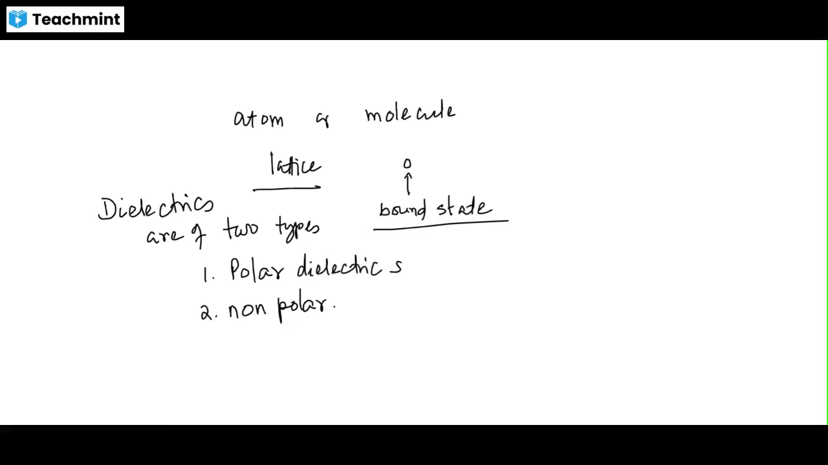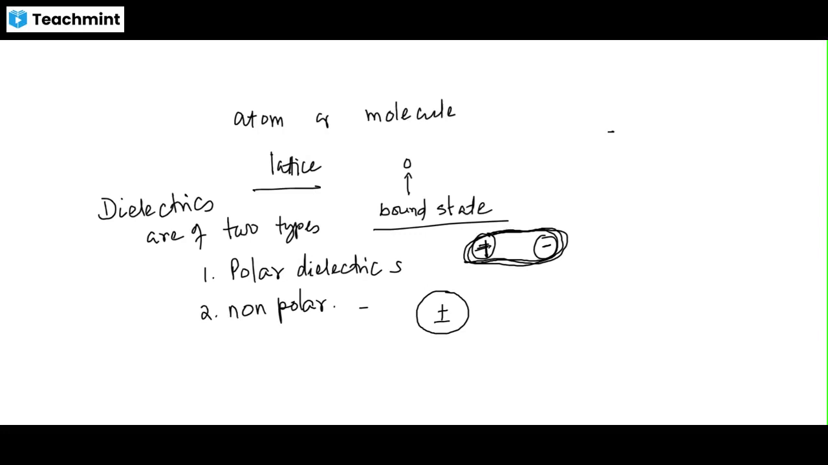In polar dielectrics, the positive and negative parts are separated, but they are in a bound state. If it is an atom, then positive and negative centers are clearly separated, okay. But in non-polar, positive and negative centers coincide. So polar molecules are those whose positive and negative centers are well separated apart, okay. So this separation creates a dipole moment.